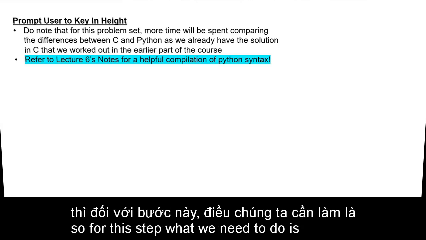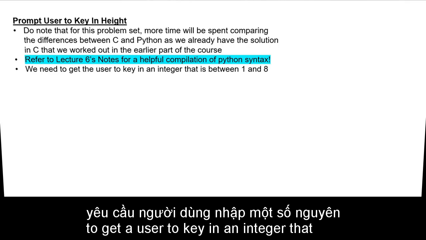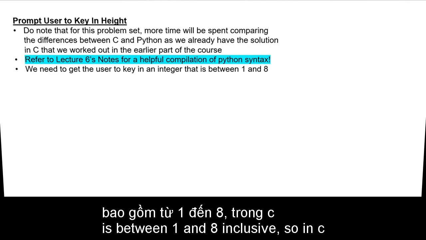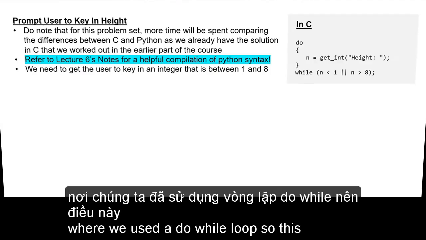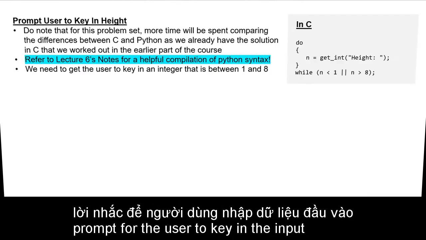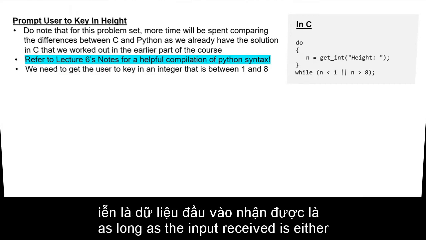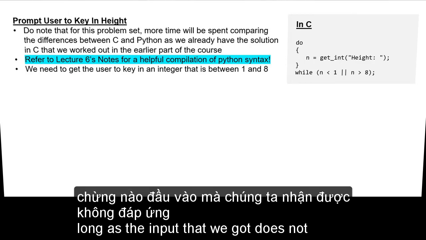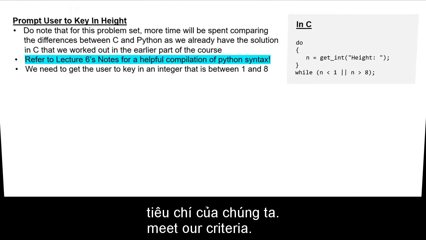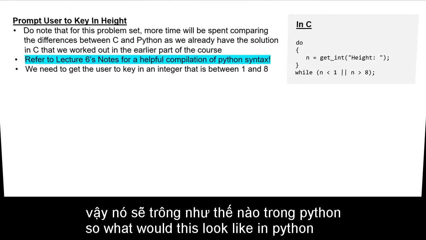So for this step, what we need to do is to get the user to key in an integer that is between 1 and 8 inclusive. In C, this is what we have worked out, where we used a do-while loop. This means that we will keep running the prompt for the user to key in the input, as long as the input received is either less than 1 or more than 8. So that means we will keep running the loop as long as the input that we got does not meet our criteria. So what would this look like in Python?